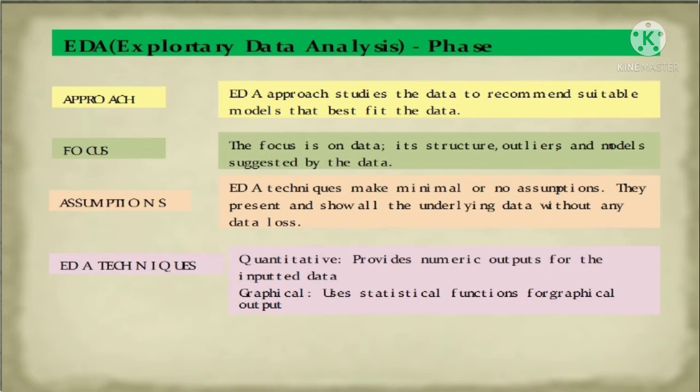And the last phase of EDA is the EDA technique. In this EDA technique, we use two techniques: the quantitative technique and the graphical technique. In the quantitative technique, the output will be in numerical form. We can say the output will be numeric. And in the graphical technique, the output will be in the form of a graph, chart, or map. So these two techniques we will use in EDA, exploratory data analysis. This is the last phase of EDA.